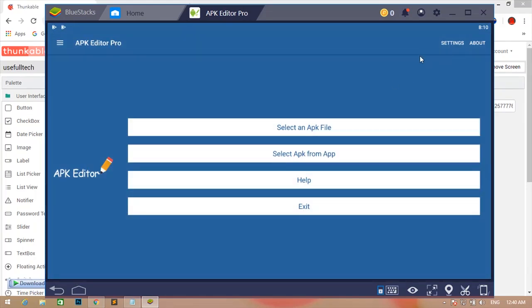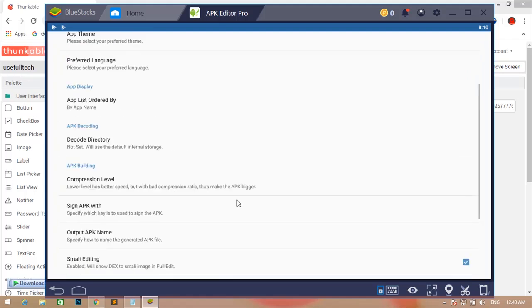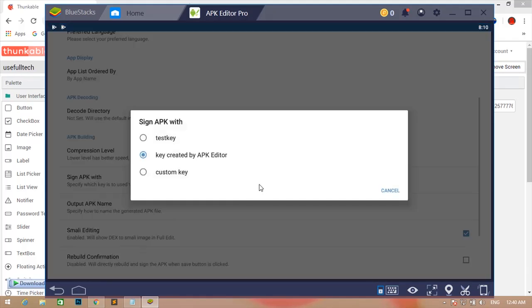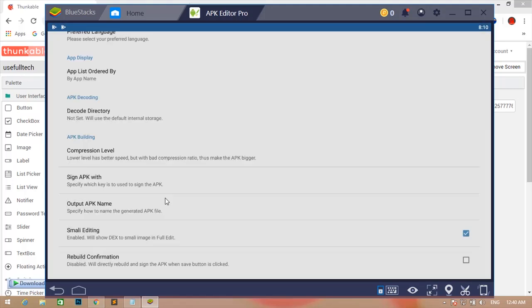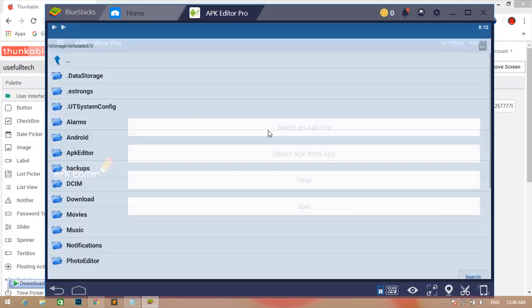After that, you must remember to change your settings from here. Click on the settings button, and then go to sign APK with, and key created by APK Editor. This must be checked. After that, go back and select APK file.